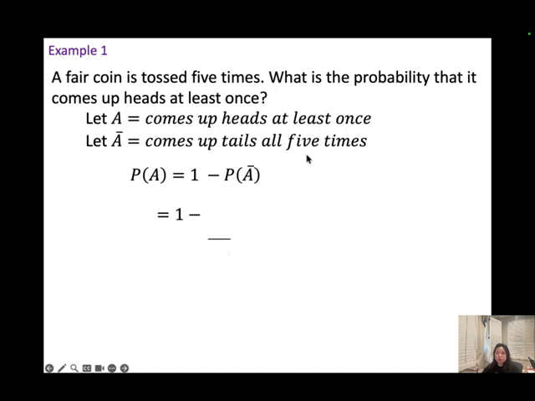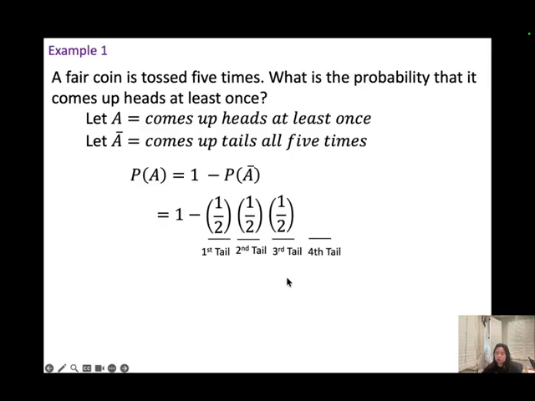So think about it. The first tail, what is the probability of getting the tail? That will be 1/2, right? And then the second time, when I flip the coin, I want to get the tail again. And remember, this is called an independent event because the second time I flip the coin, it isn't affected by the previous one. So I will have the same number, 1/2. The third time, I want to get the tail. Fourth time, same thing. Fifth time, same thing.